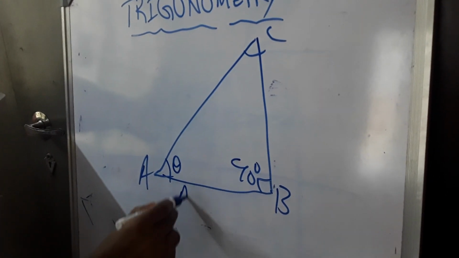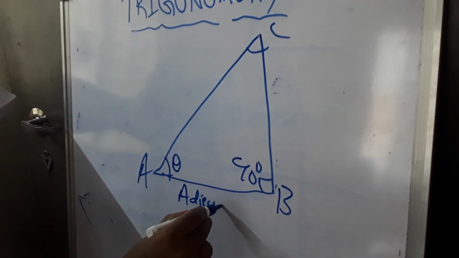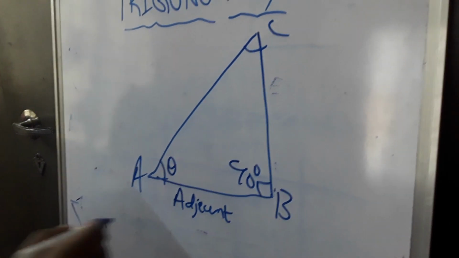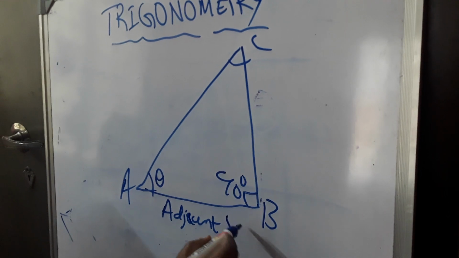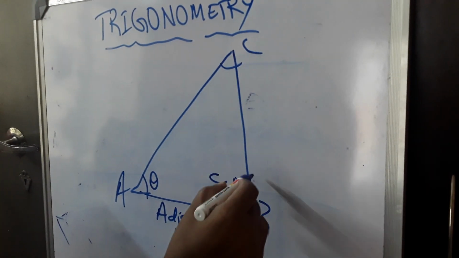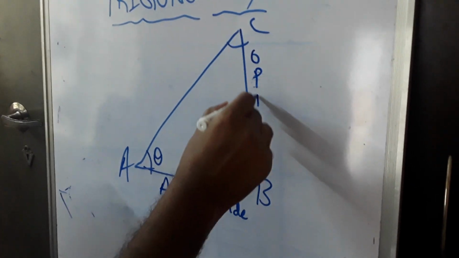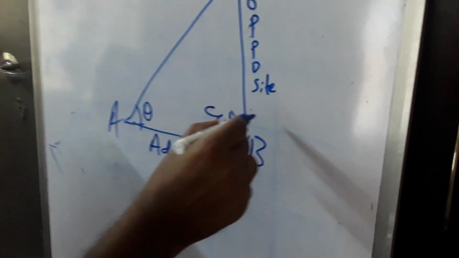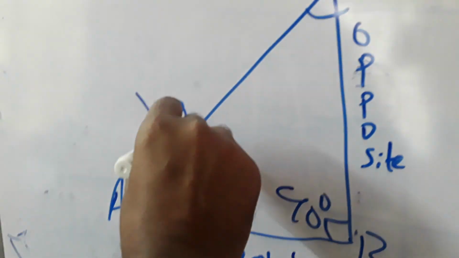This is called the adjacent side. This is CB, the opposite side, and this is the hypotenuse.